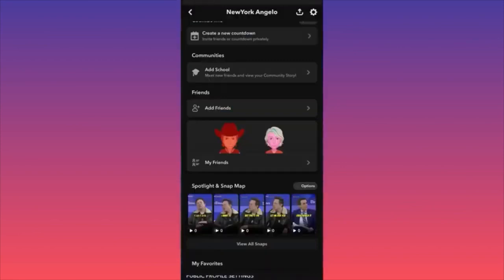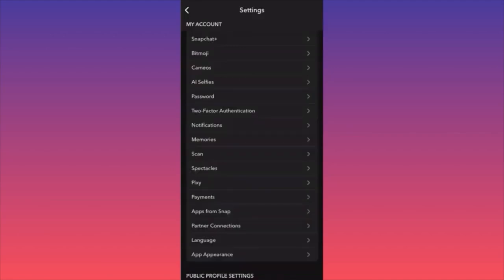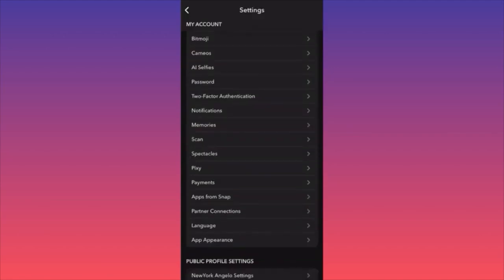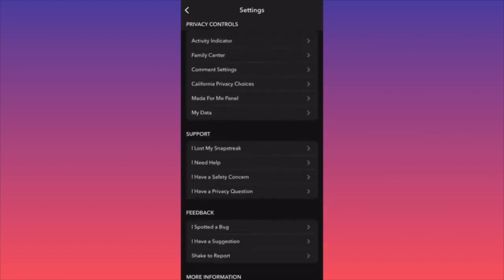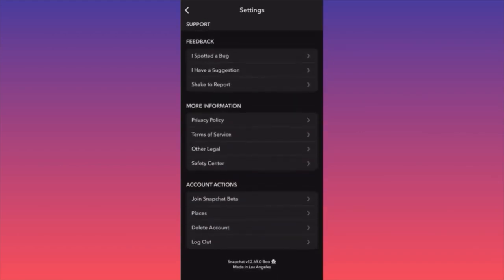When you're at your account, I want you to first of all click on the upper right corner on the gear icon, okay? Hit the gear icon. This will launch the settings menu on your Snapchat. Now I want you to scroll slowly all the way to the bottom. This is where you're going to find Account Actions, the last option over here. Click on Delete Account. You see this option, right? Second to the last, Delete Account.